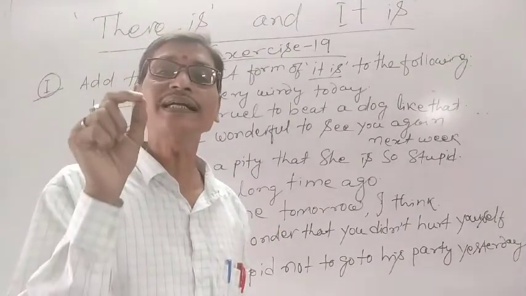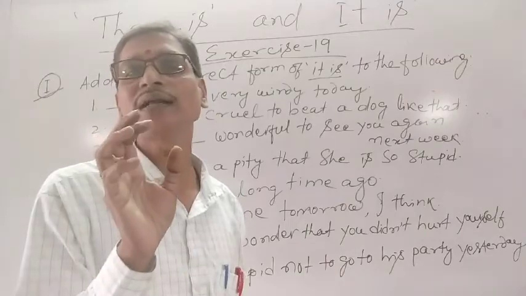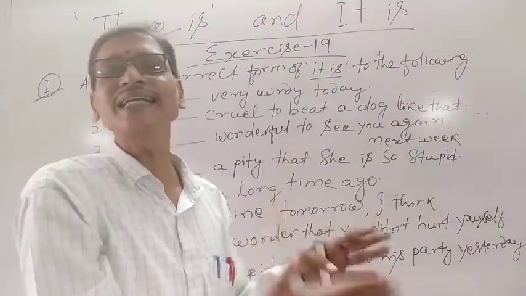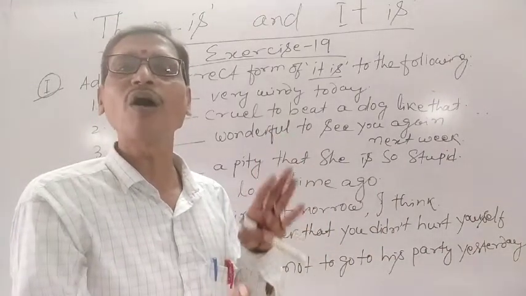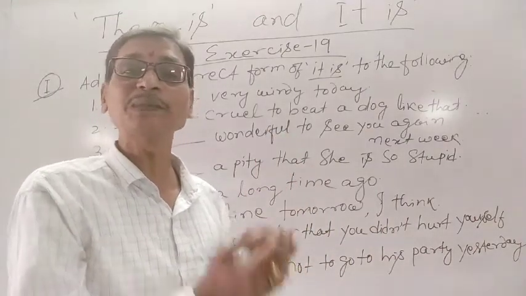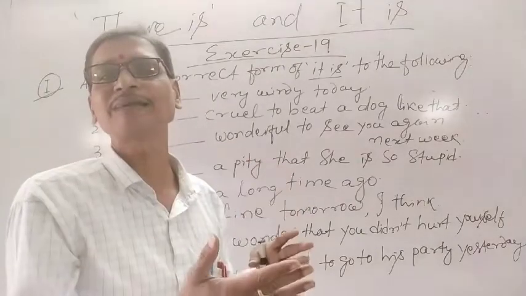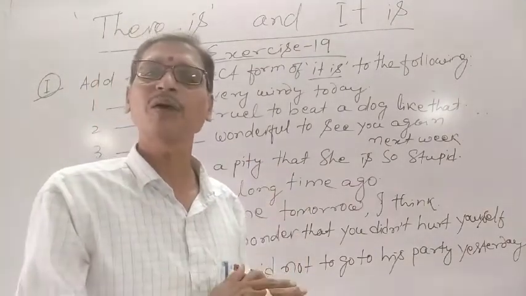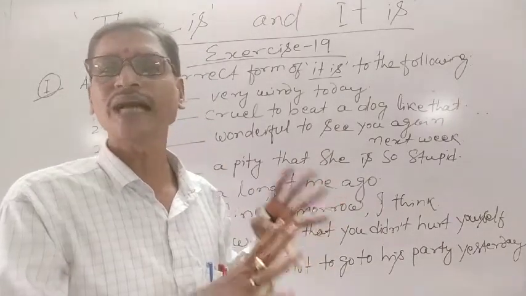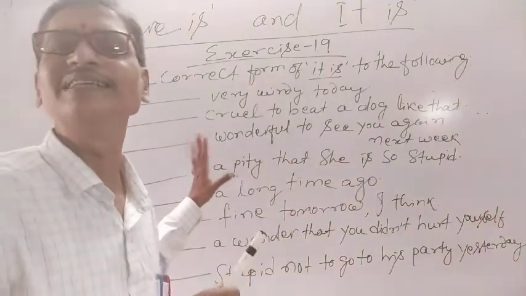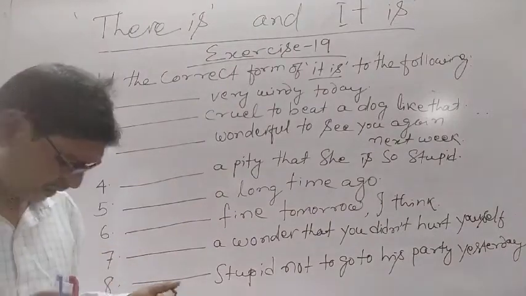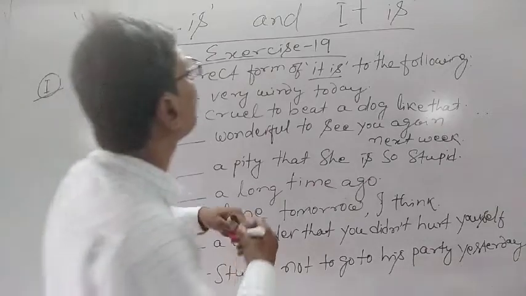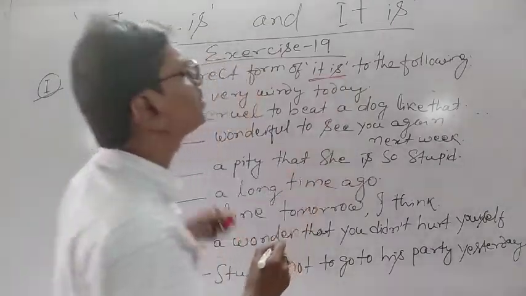As you know, it is always followed by a singular form. But when time changes, we change the form of the verb. If it is past time, we have to use the past form of the verb, and for present time, the present verb, and so on. Understand? Let's now begin with this. Here you see, add the correct form of it is to the following.